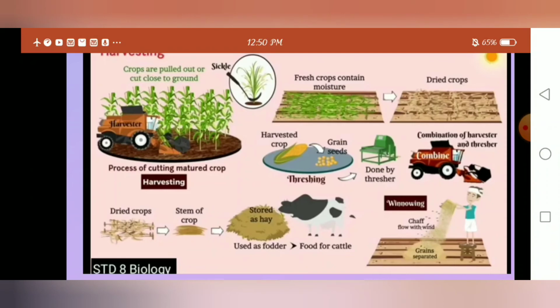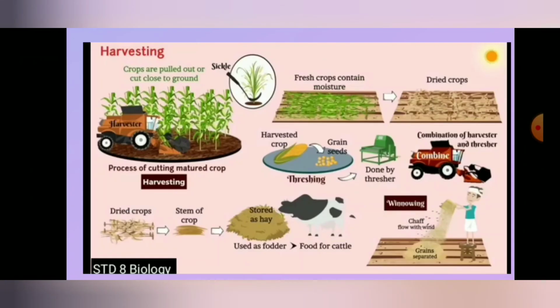Okay, so how is the harvesting done? What are the steps involved in the harvesting? First we have to harvest. What do you mean by harvest? The process of cutting the matured crops is called harvesting. Harvesting is done either by a sickle or by the harvester.